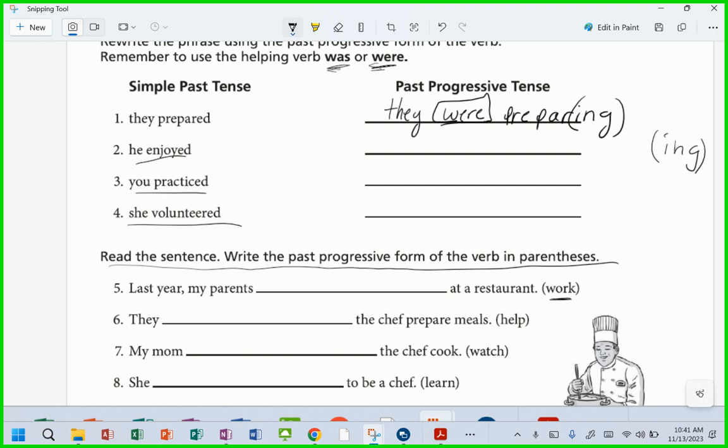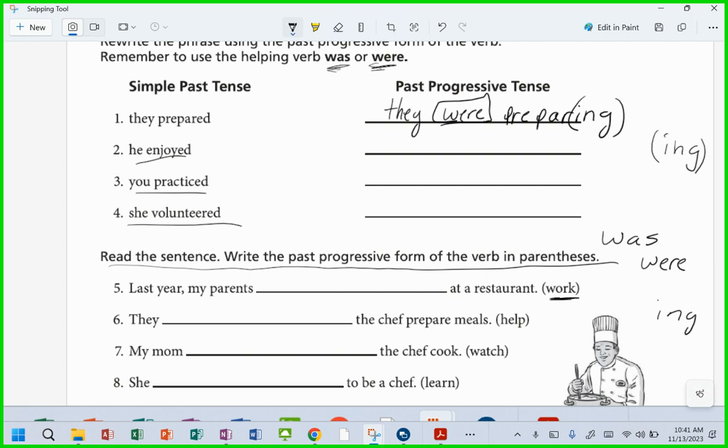Last year, my parents, no, we're going to use the word was or were before the verb, and we're adding ing at the end of the verb. So Bryce and Bruce, you're going to do this. Last year, my parents blank at a restaurant.